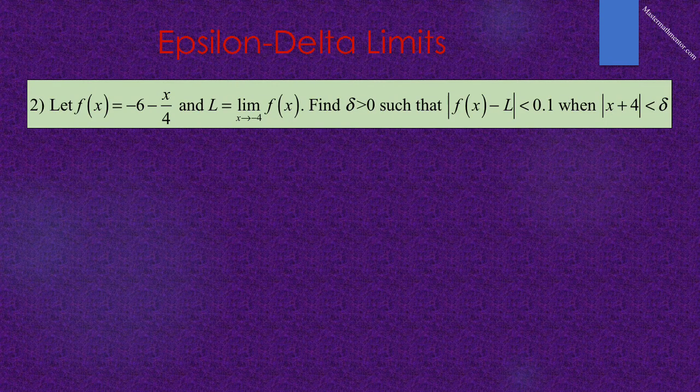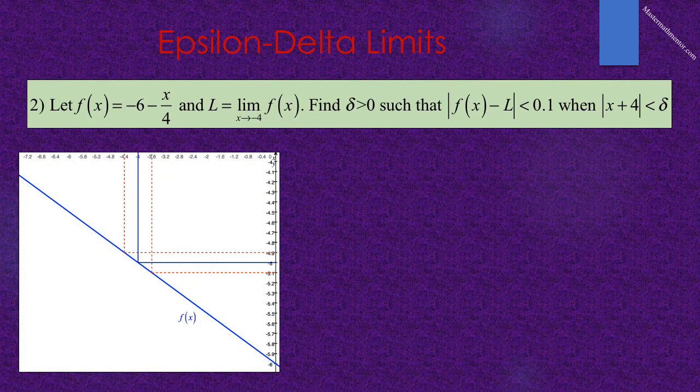Number 2 reads, let f of x equals negative 6 minus x over 4, and L equals the limit as x approaches negative 4 of f of x. We want to find the positive value of delta such that the absolute value of f of x minus L is less than 0.1 when the absolute value of x plus 4 is less than delta. What this asks for is this. For f of x to be within 1/10 of its limit of negative 5 at x equals negative 4, how close must x be to negative 4?